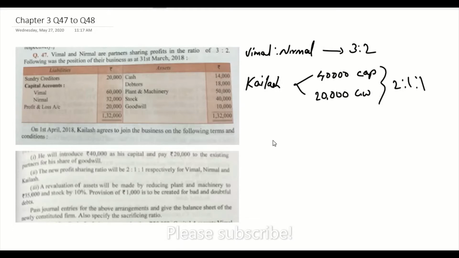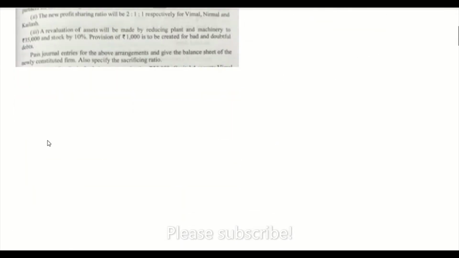Okay, the first thing is that we need to find the sacrificing ratio. So let's find the sacrificing ratio. Vimal, his original share is 3/5 minus his new share 2/4.